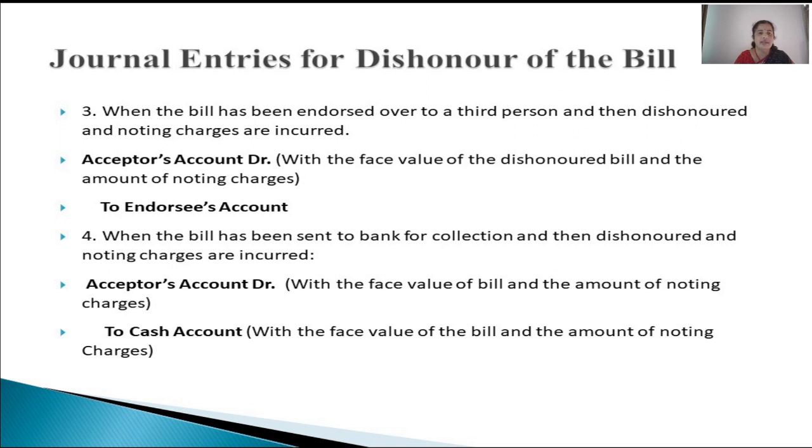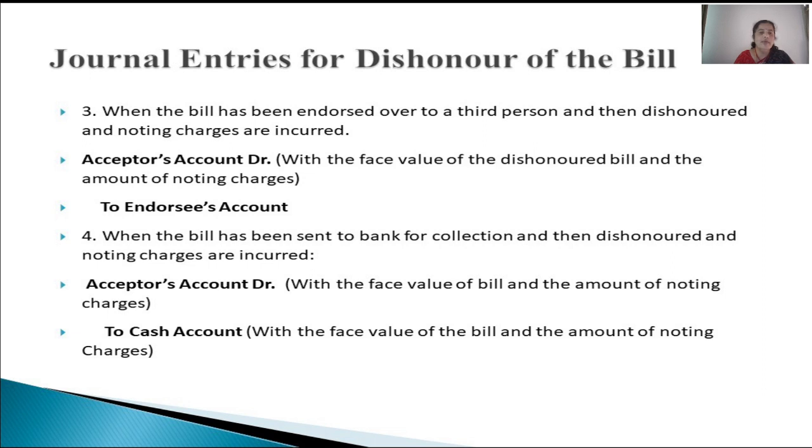In that case, the entry to be passed in the books of the drawer is acceptor's account debited to endorsee's account, because in this case acceptor still continues to be our debtor for the entire amount, that is the amount of the bill plus noting charges.